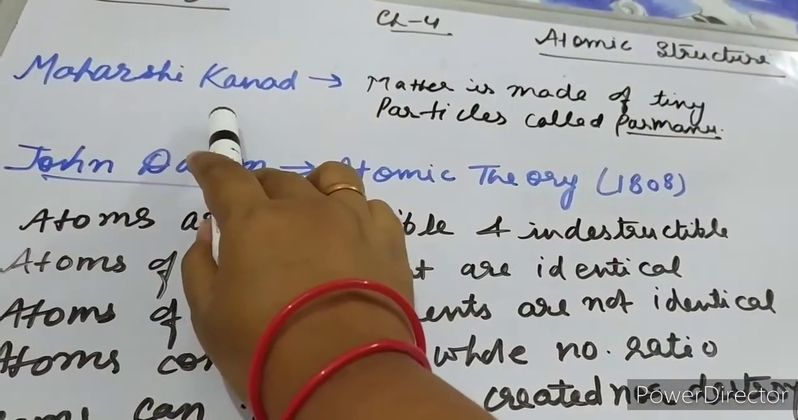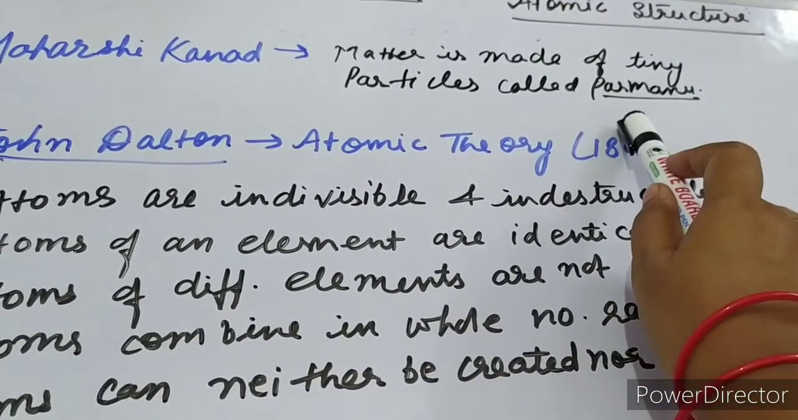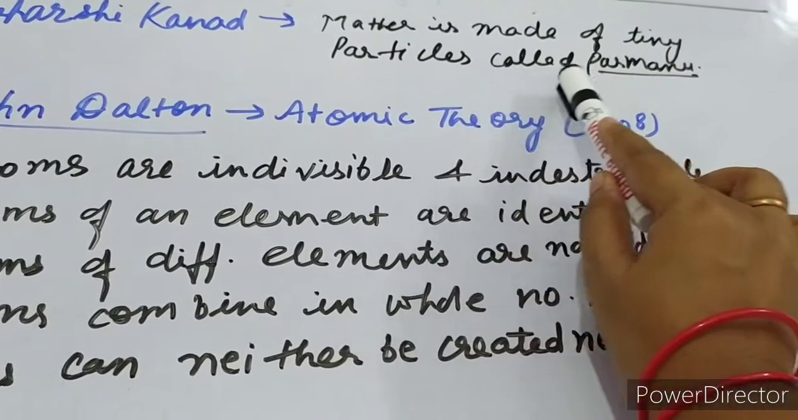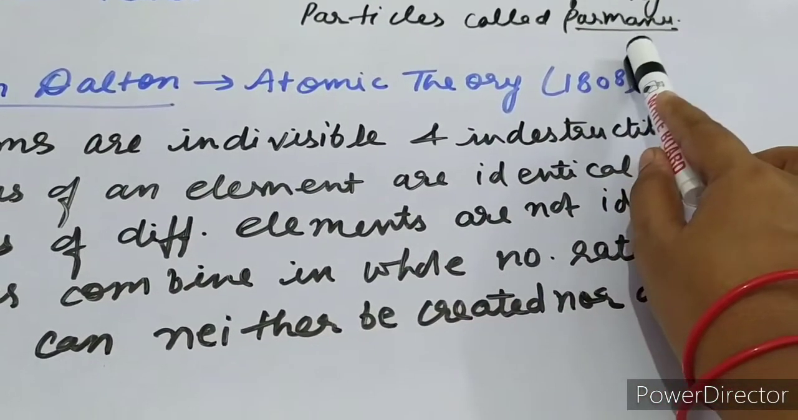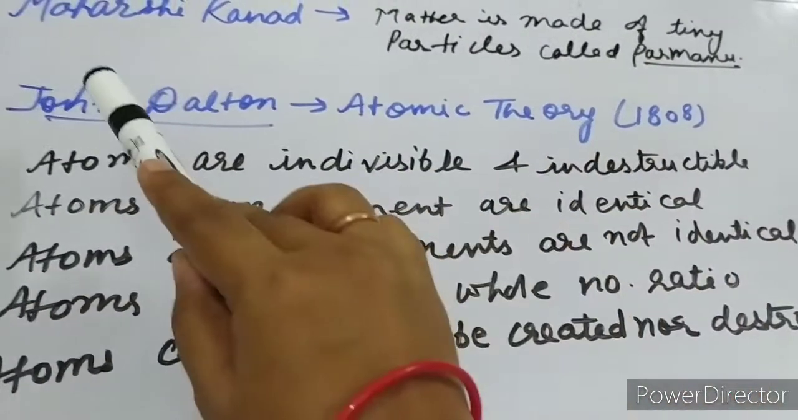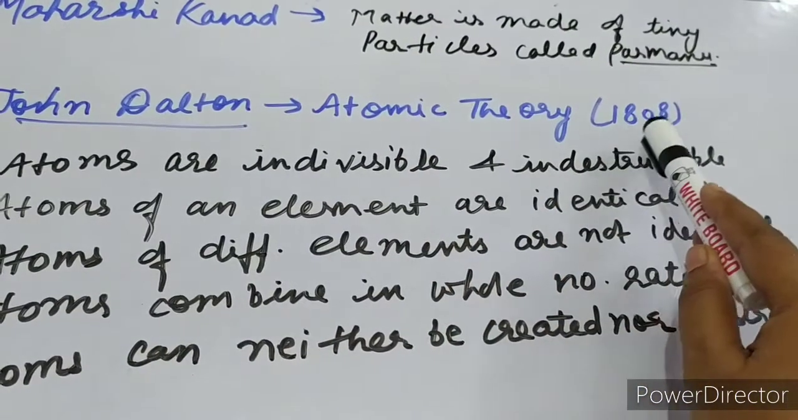Maharishi Kannad was a scientist. He first coined the term Parmanu, and he said that matter is made up of very tiny particles and termed them Parmanu, which we call atoms. John Dalton was the first scientist who proposed atomic theory in 1808.